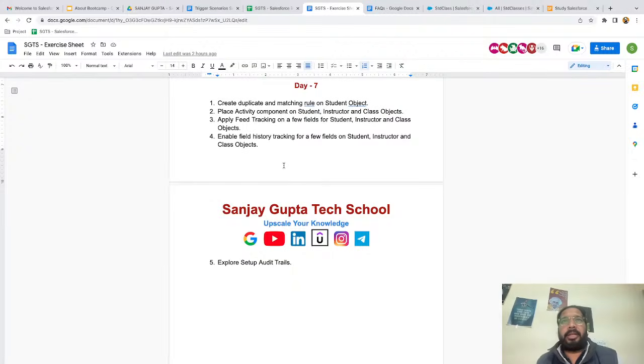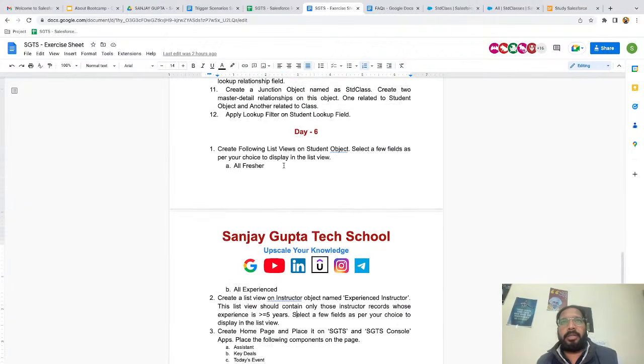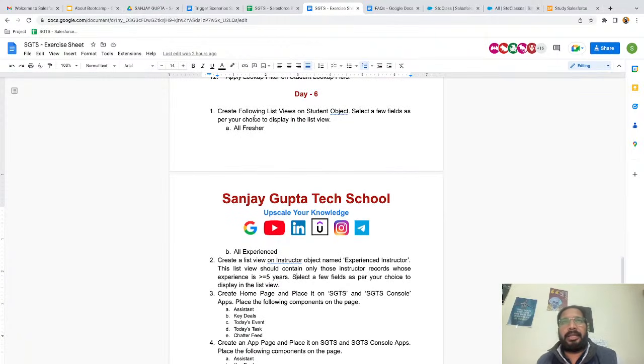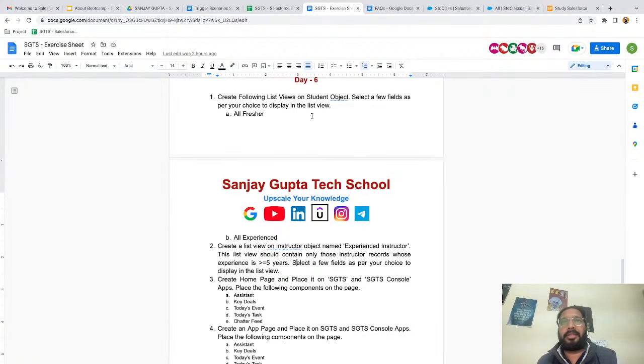And for that, I will be taking help of this document. So here you can see the day 6 exercise is available. So it says create the following list views on the student object. Select a few fields as per your choice to display in the list view.